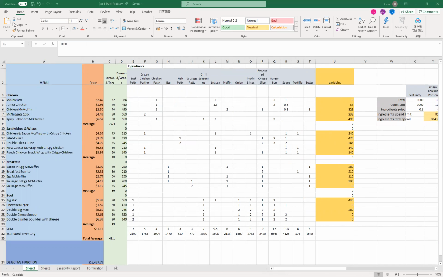Specifically, we should make, for example, 0 McChicken, 38 Junior Chicken, etc. Some products' optimal producing number is 0. We could fix this inefficient problem in the next producing period by either adjusting demand expectation or cutting off some products.